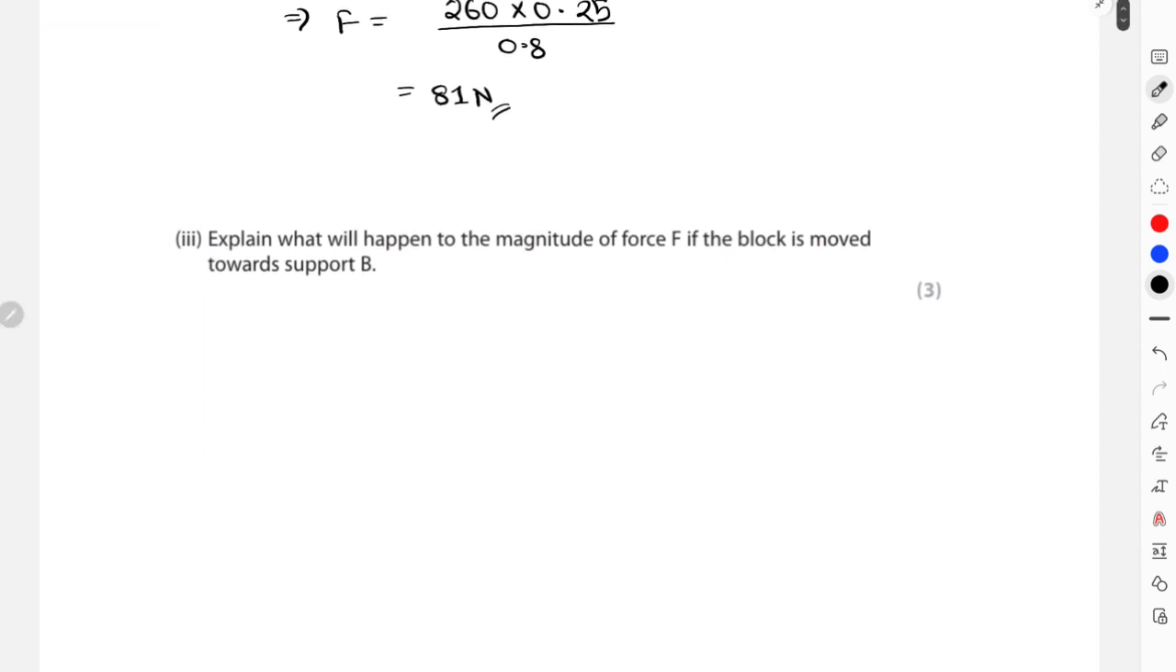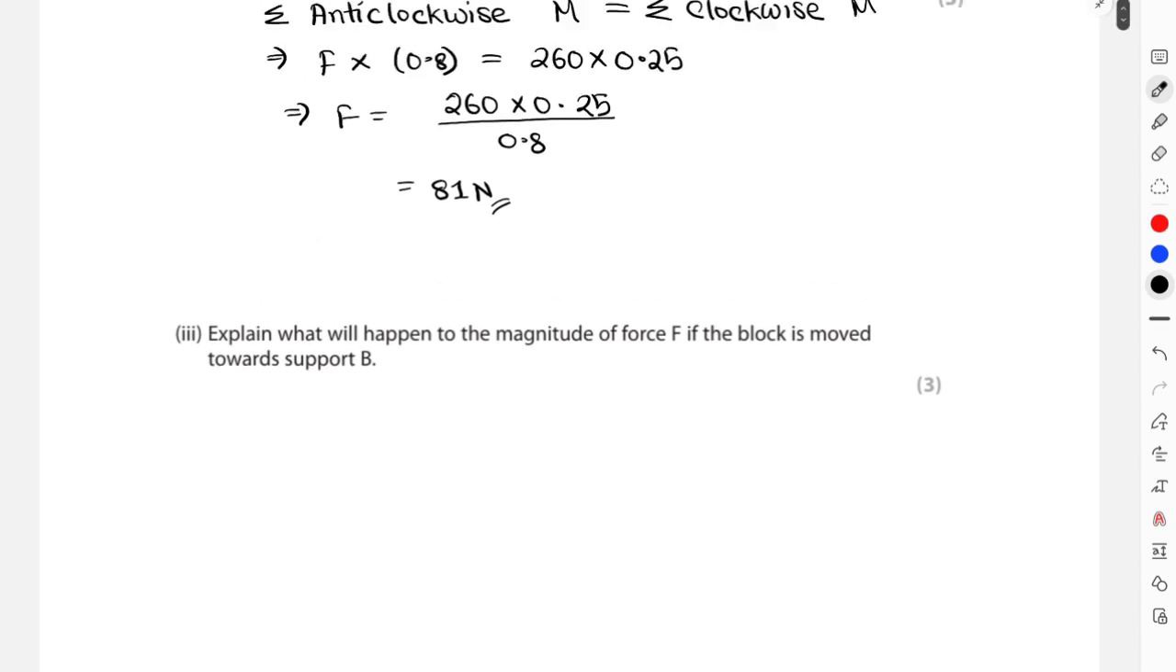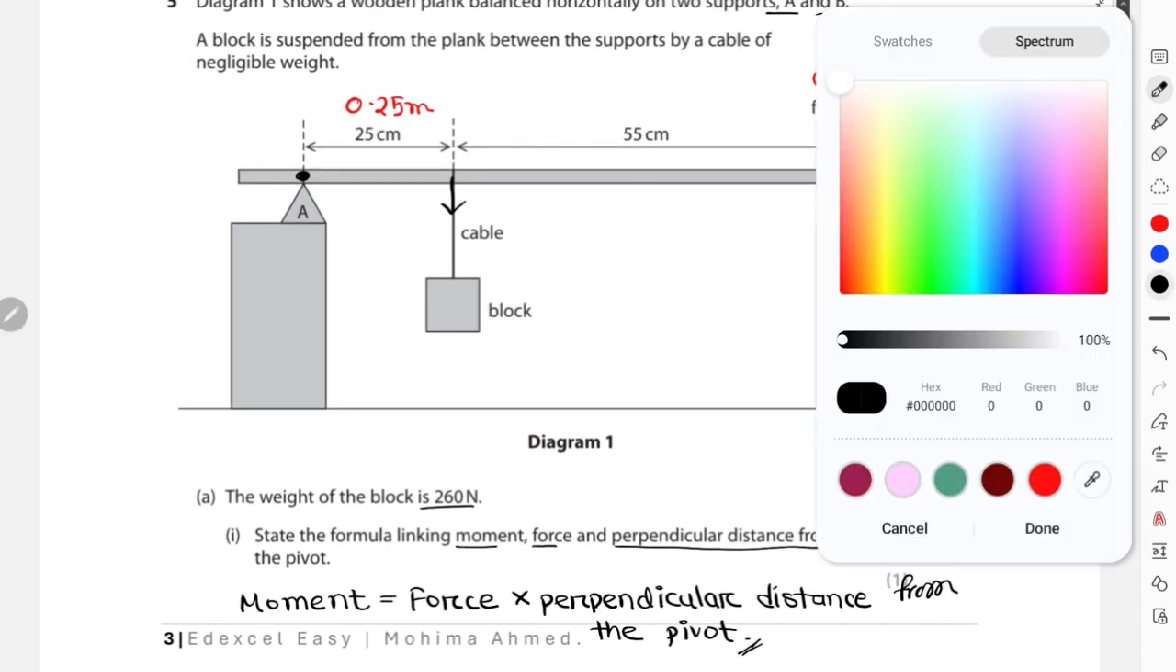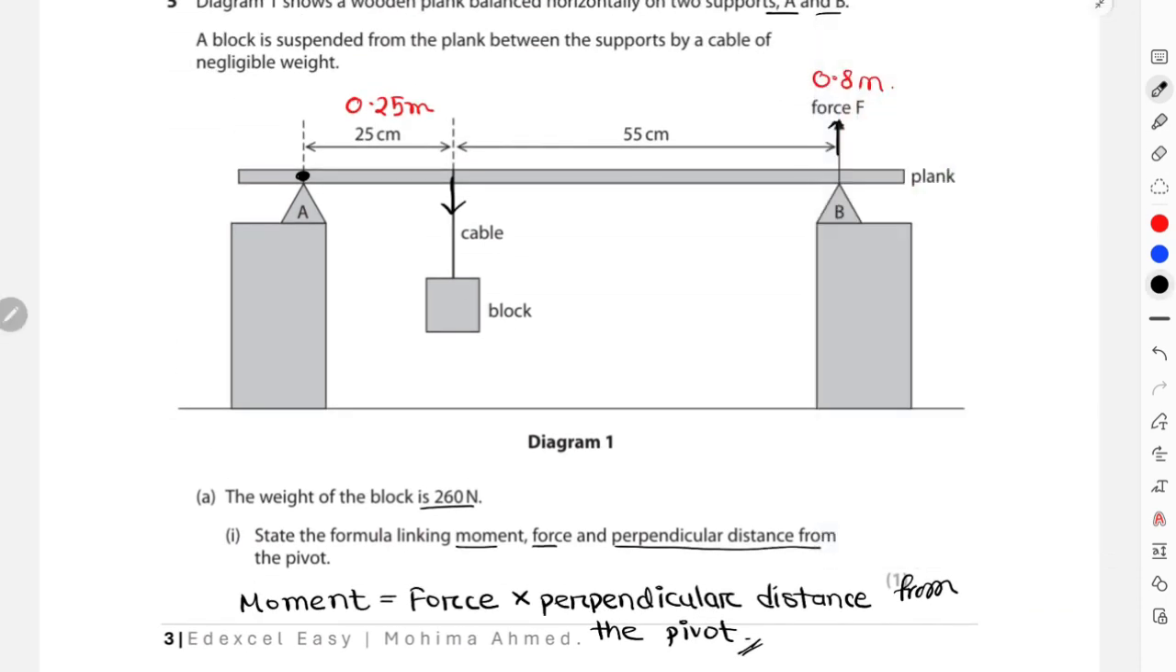We need to explain what will happen to the magnitude of the force if the block is moved towards support B. Okay, now let's see exactly how that happens. When this block of 260 Newton is moved towards support B, that obviously increases the distance of this 260 Newton from the pivot A. And according to our equation, if we increase the distance, that will increase the clockwise moment acting on this beam, acting on this plank.